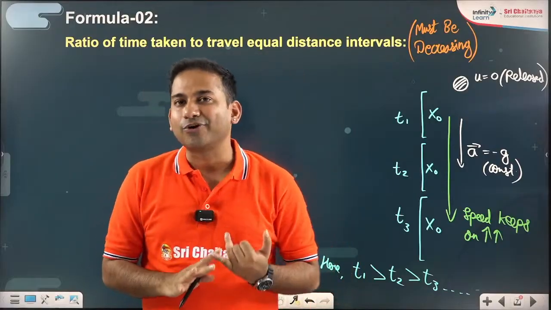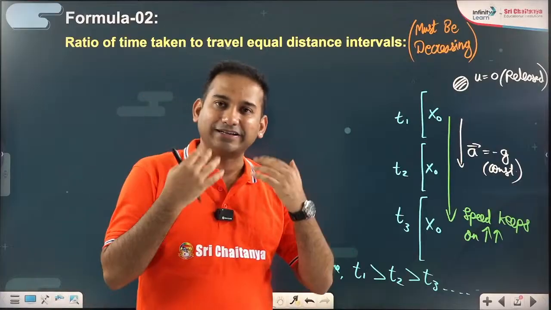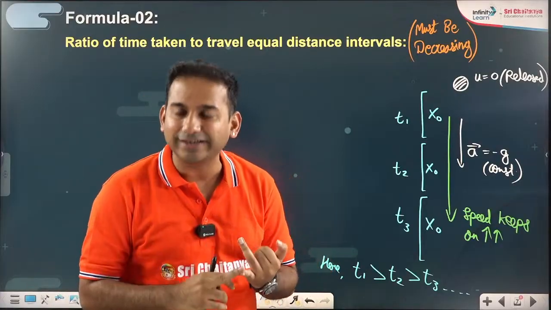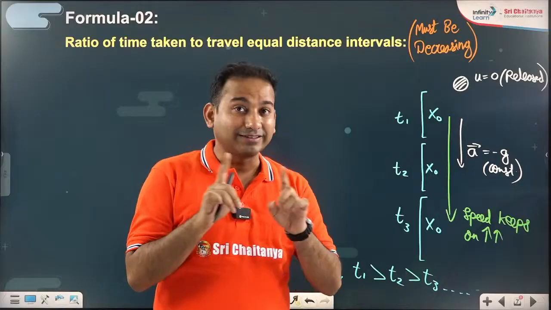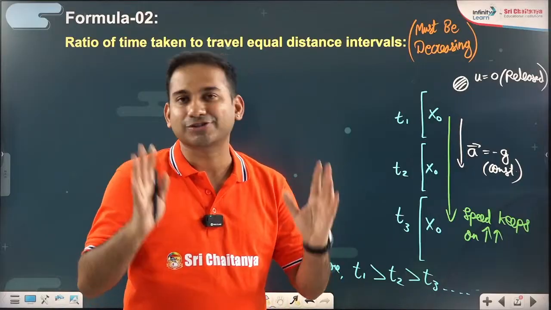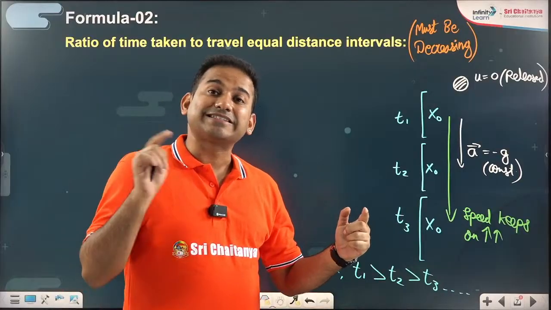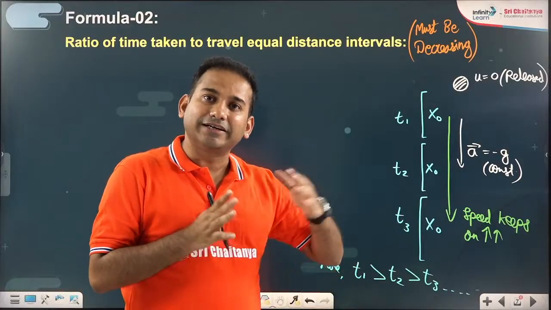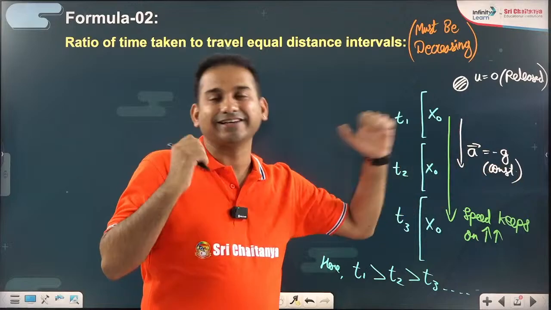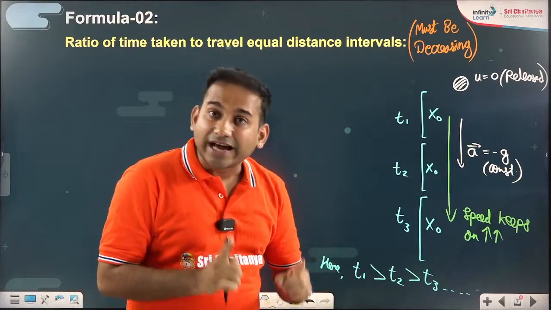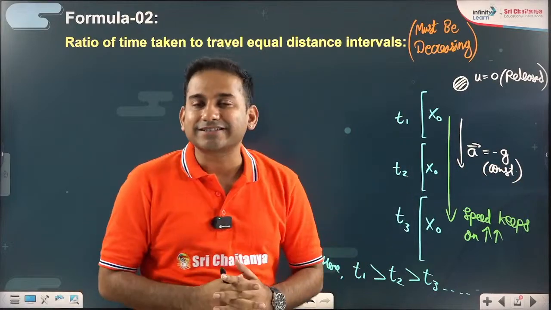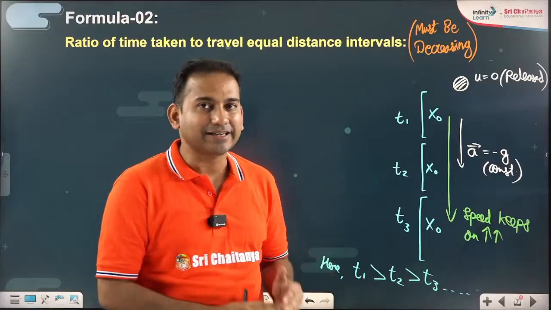You are connected in online mode right now, so just repeat it in your mind and heart, but repeat it honestly, so that there is no confusion in the language of the properties or ratio. Ratio of distances traveled in equal time intervals must be increasing. Ratio of time taken for equal distance intervals must be decreasing.